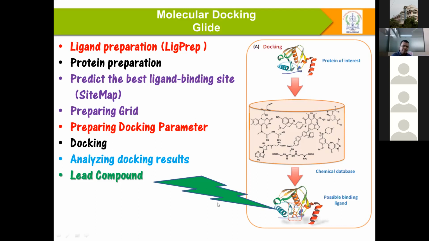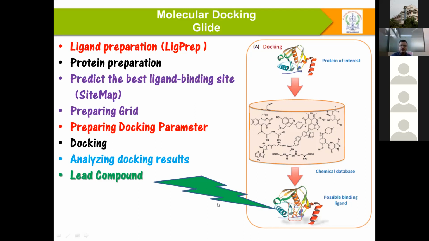For energy minimization, there is OPLS, or other leading or advanced minimizers, where we use molecular mechanics. Once we have a prepared ligand and a prepared protein, we go for prediction of the best ligand binding site. What I usually use here is SiteMap.